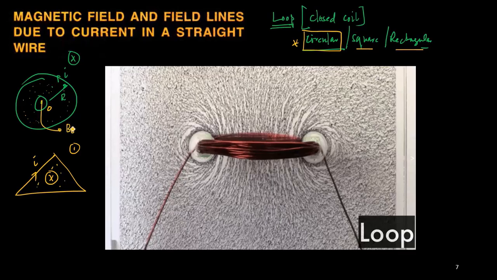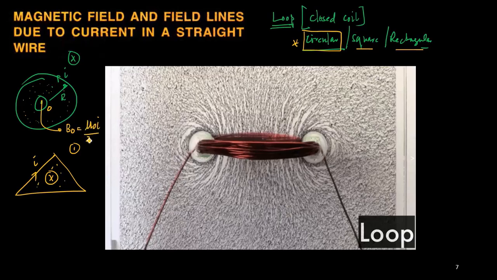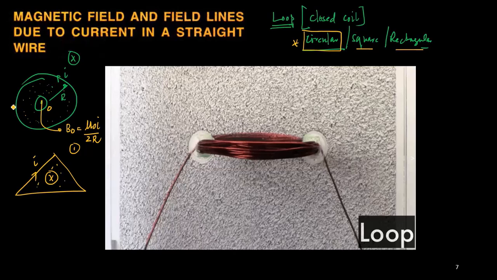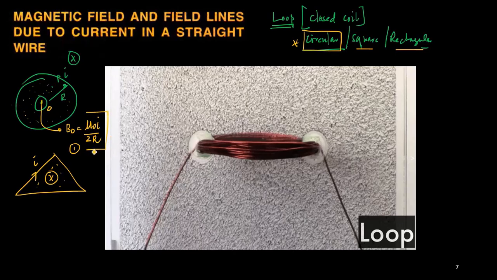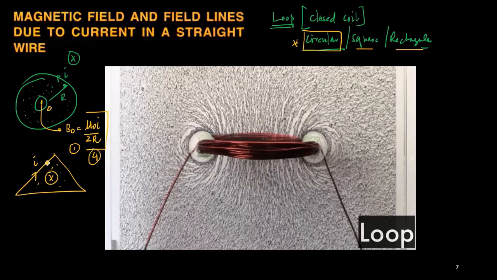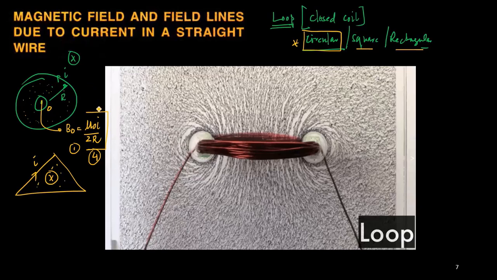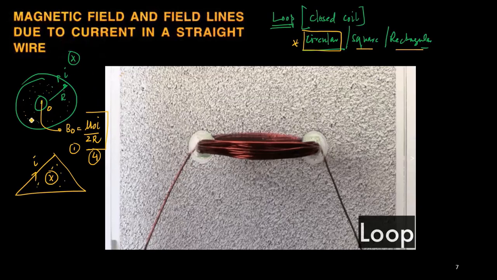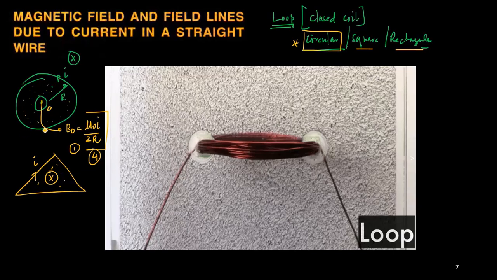What is that formula? B at the center, B0, is equal to mu naught I by 2R. What is R? R is the radius of the circle. That is the formula. So this is the fourth formula that comes into the picture. So there is a magnetic field due to a circular current carrying coil, and we want to calculate the magnetic field at point O.